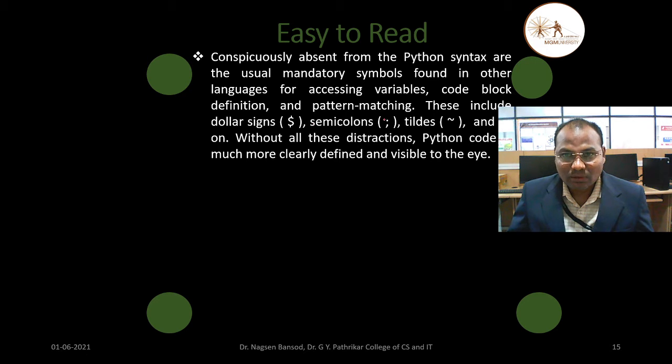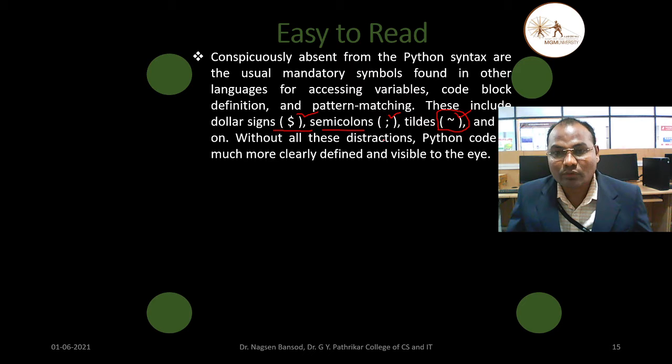And these include dollar. Dollar is used in another programming language. Semicolon is also used. Tilde symbol. This tilde symbol is also used in this programming language. This is the symbol of dollar. This is semicolon, and this one is the tilde, and so on. All similar types of symbols are used in the C language. In C language we can also use this semicolon, dollar, and tilde symbol. In C++, in Java, similar symbols are used here, so it is easy to read.